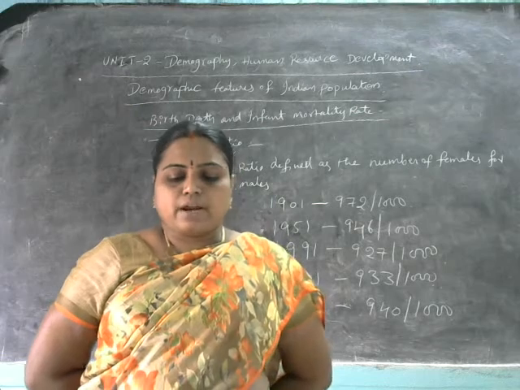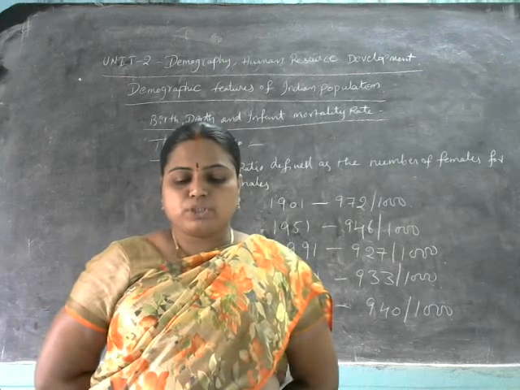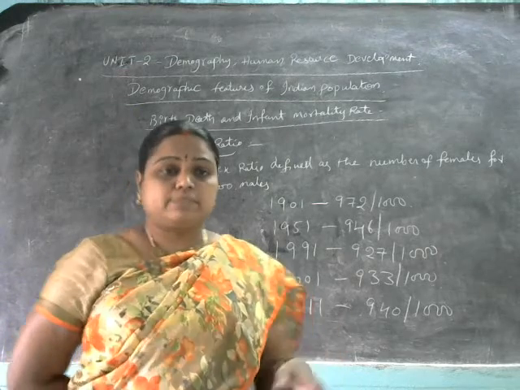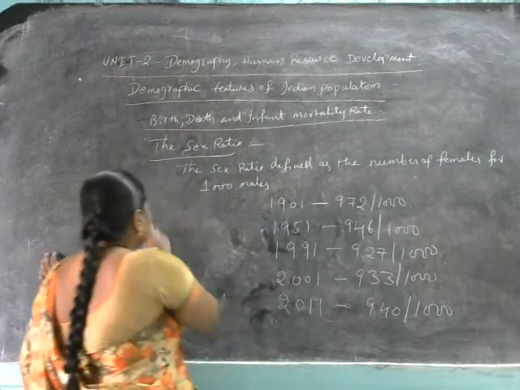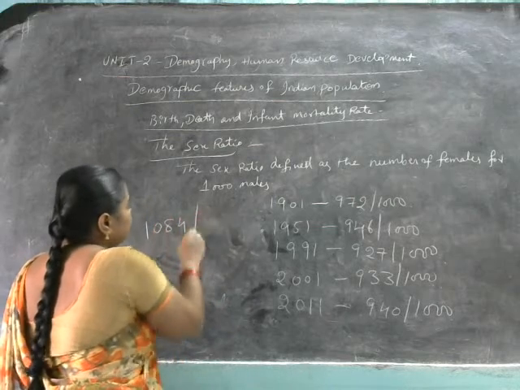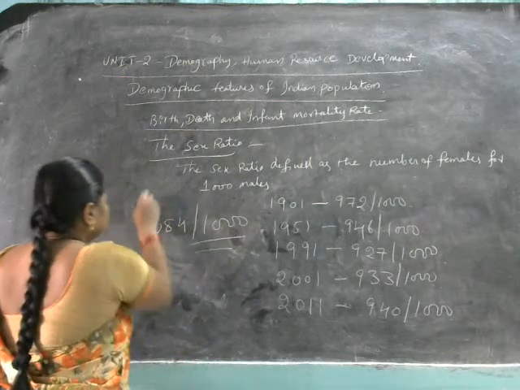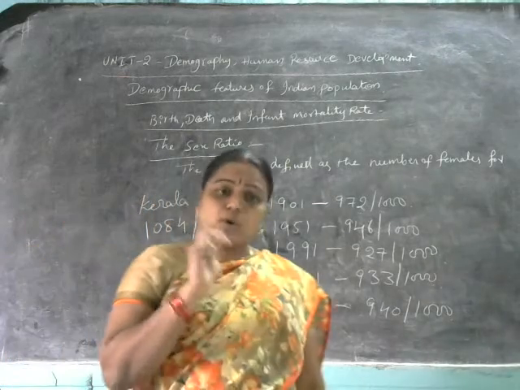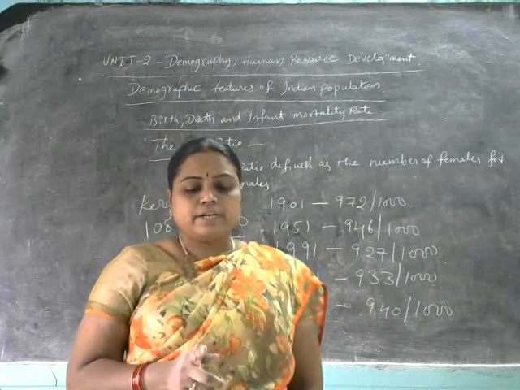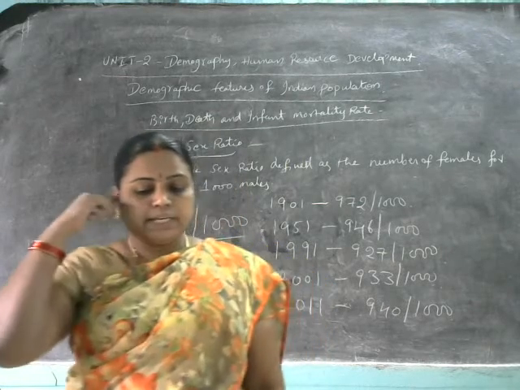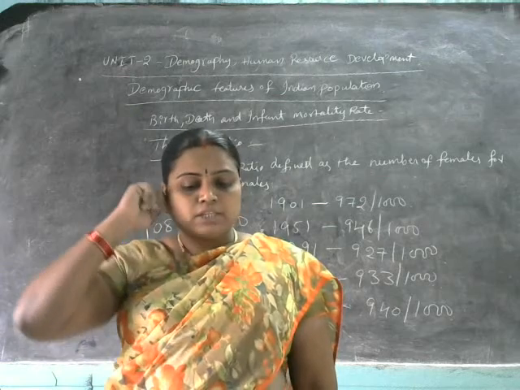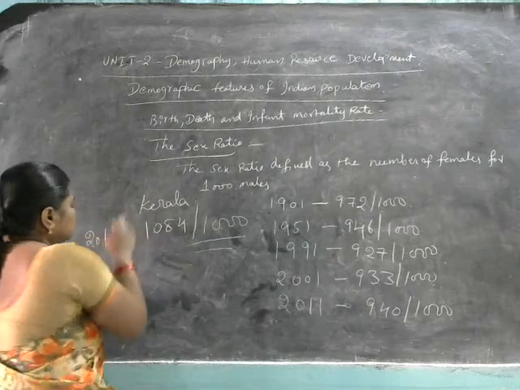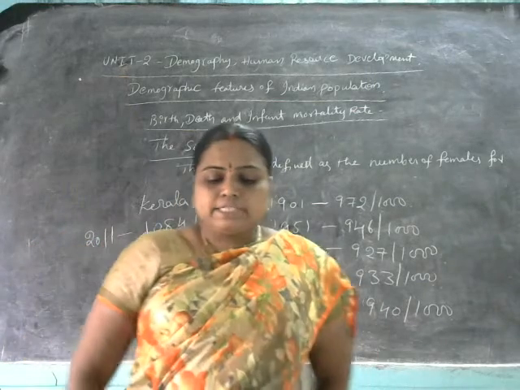Kerala alone shows the higher proportion of females, that is 1084 females per 1,000 males in the year 2011, according to the 2011 census.